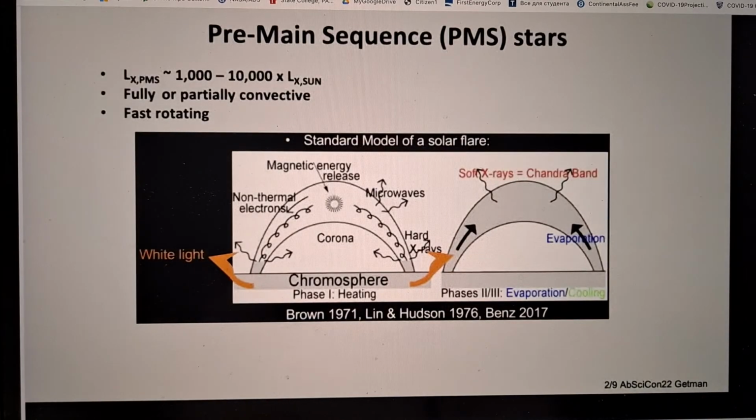So young stars, called pre-main sequence stars, are still contracting, powered by gravity, fully or partially convective, fast rotating, and very powerful X-ray emitters. We detect X-rays with the Chandra X-ray telescope, in the so-called soft X-ray band. Soft X-rays are emitted by optically thin thermal plasma that is confined within coronal magnetic loops, like on the Sun.